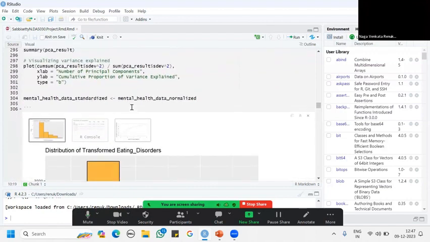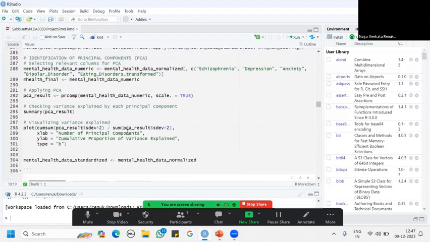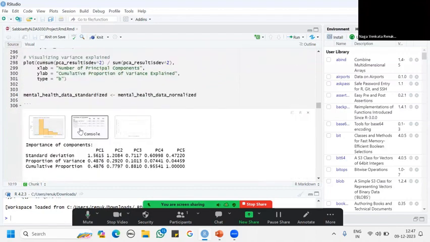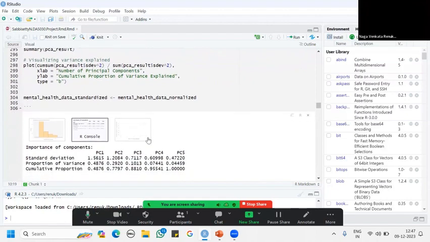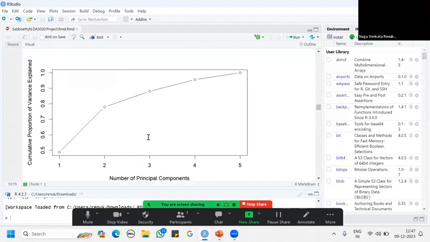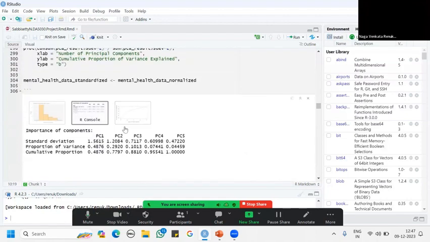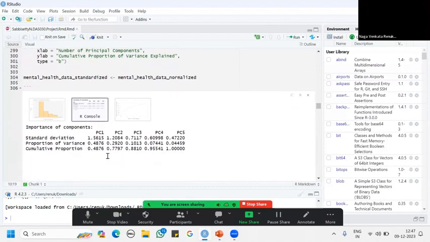After standardization and PCA, I visualized the variance explained here, and also did a print of the summary so that I can better explain PC1. We can see the values of PC1 to PC4, PC5 where it reduced, indicating the standard deviation was getting reduced, meaning the variance is getting reduced.